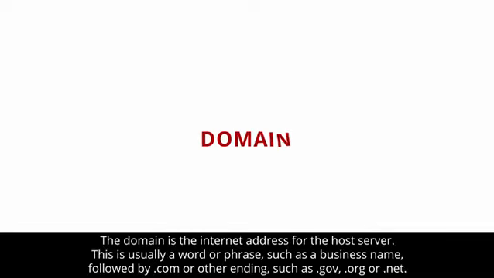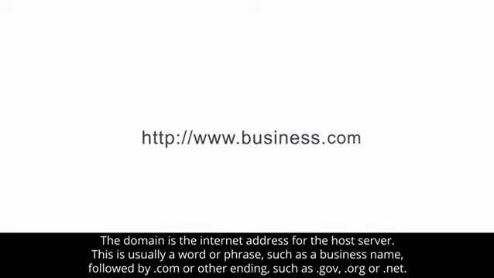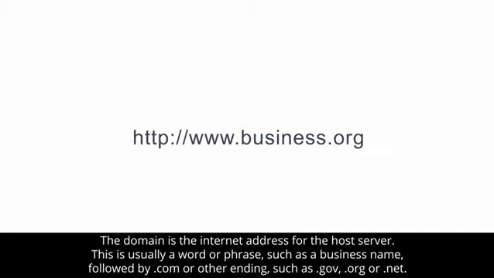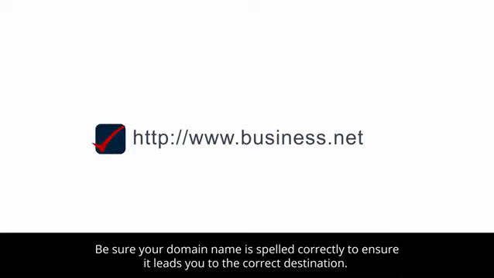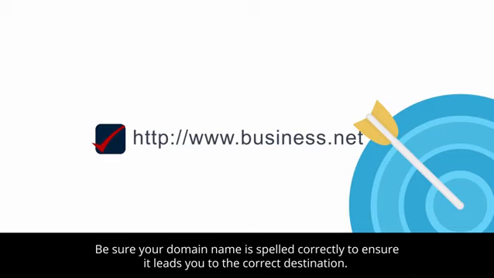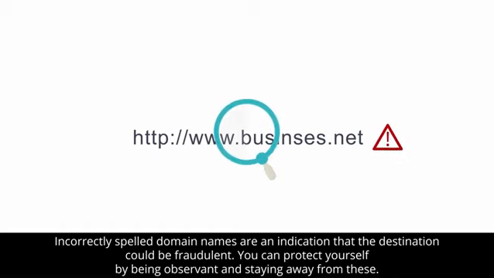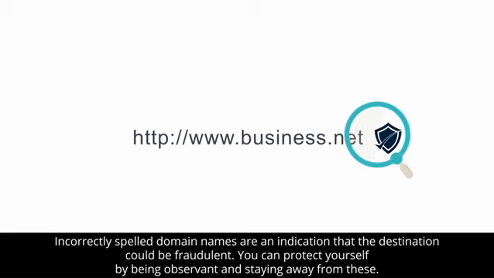Domain. The domain is the internet address for the host server. This is usually a word or phrase, such as a business name, followed by .com or other endings such as .gov, .org, or .net. Be sure your domain name is spelled correctly to ensure it leads you to the correct destination. Incorrectly spelled domain names are an indication that the destination could be fraudulent. You can protect yourself by being observant and staying away from these.